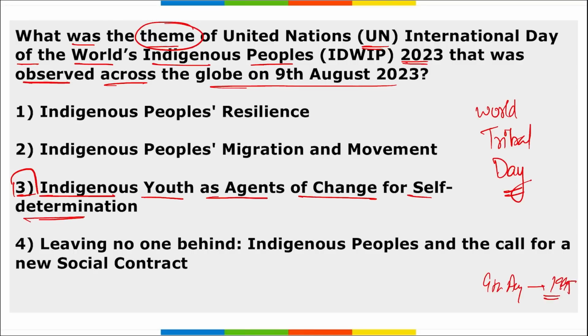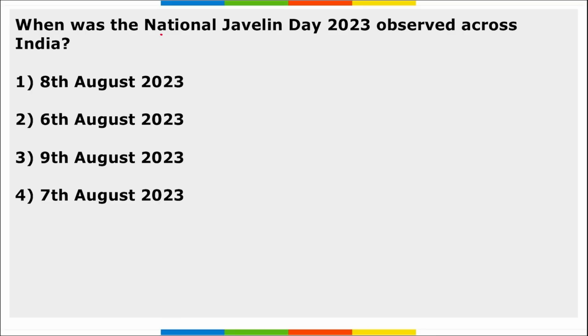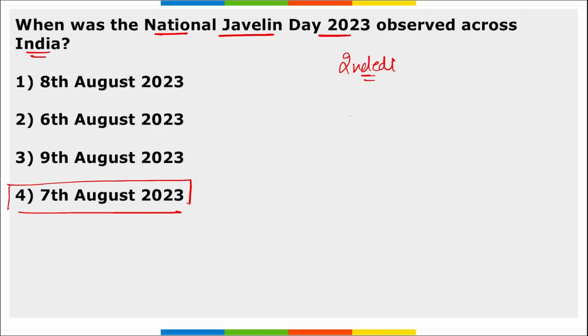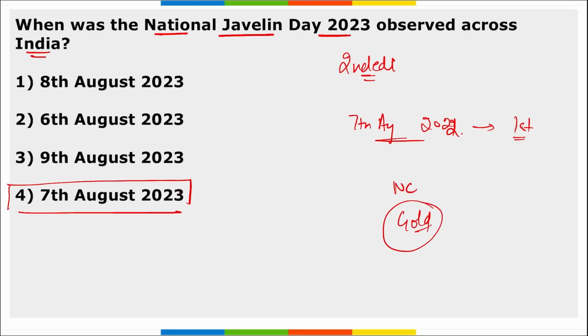Correct. Next. When was the National Javelin Day observed across India? Remember, it was the second ever edition of this National Javelin Day. Correct. This day was observed for the second time on 7th of August 2023. So remember, in 2022, sorry, it was the first ever edition, as Neeraj Chopra won the gold medal for India in the 2020 Tokyo Olympic Games. Correct.